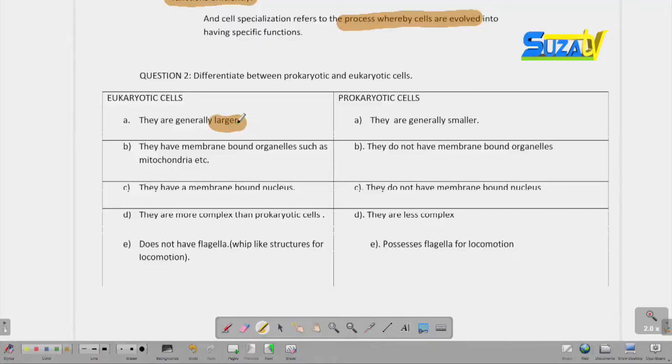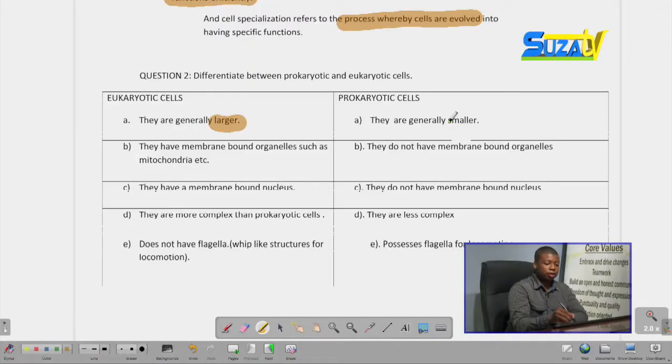For instance, you could write the size of the eukaryotic cells and prokaryotic cells, but you cannot compare the size to the function. By doing that, you're making a mistake, and most students make this same mistake. So eukaryotic cells are generally larger than prokaryotic cells, as prokaryotic cells are smaller. For instance, bacteria cells are prokaryotic cells, while red blood cells in humans and other animals are eukaryotic cells.